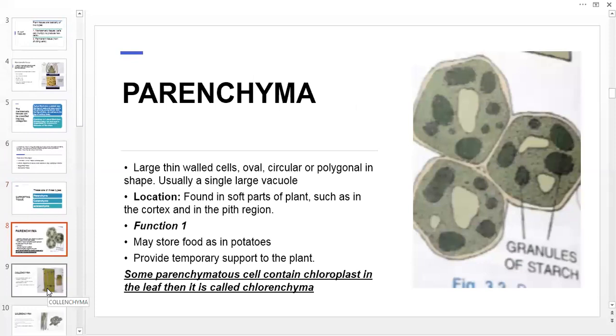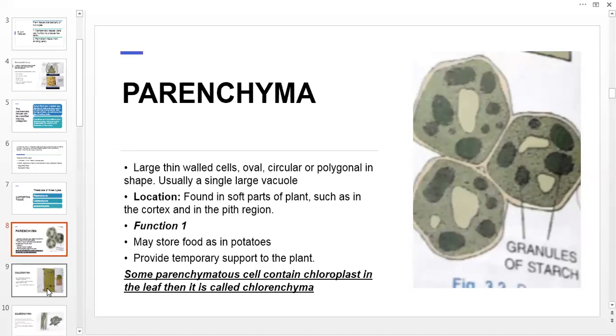Parenchyma, as you are seeing in the diagram, are thin-walled cells, oval, circular, or polygonal in shape, and they have a single large vacuole. What is its location? It is found in the soft parts of the plant, such as in the cortex and in the pith region. Its function is to store food, as you can see in potatoes, and to provide temporary support to the plant.